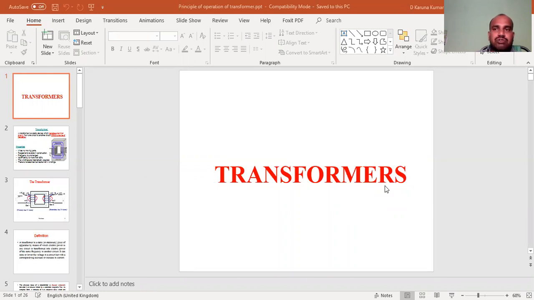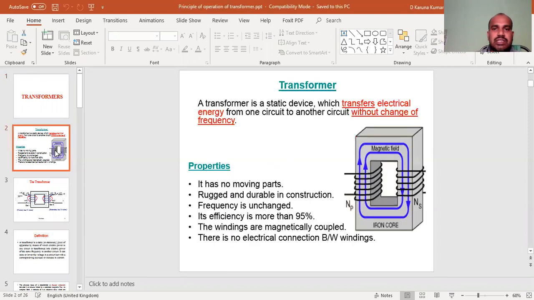First of all, what is a transformer? The transformer is an AC machine. The transformer is a static device. It transfers electrical energy from one circuit to another circuit without changing the frequency. The transformer is a static device which transfers the electrical energy from one winding circuit to another winding circuit without change of frequency. That is called a transformer.